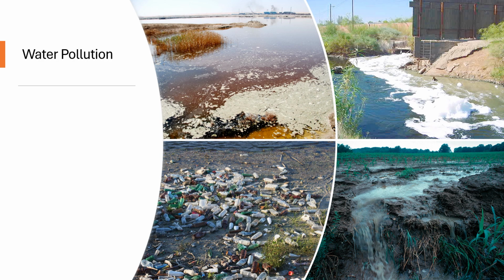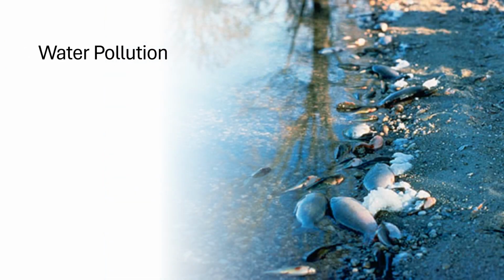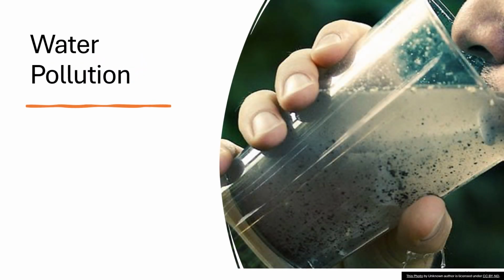So, industrial waste, sewage discharge, or agricultural runoff, the sources of water pollution are numerous and interconnected. Addressing this issue requires a multifaceted approach, involving stricter regulations, better waste management practices, and sustainable agricultural techniques. After all, these pollutants contaminate water bodies, making them unsafe for drinking and harming aquatic ecosystems. The consequences of water pollution are dire, with millions of people worldwide lacking access to clean and safe drinking water.